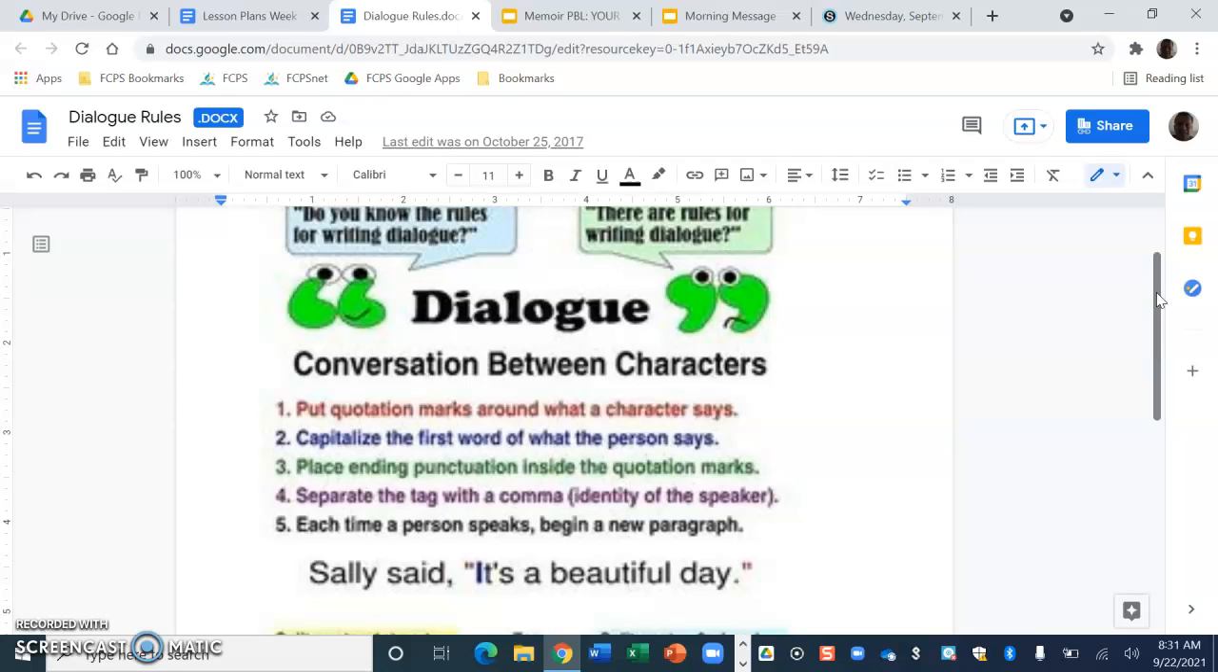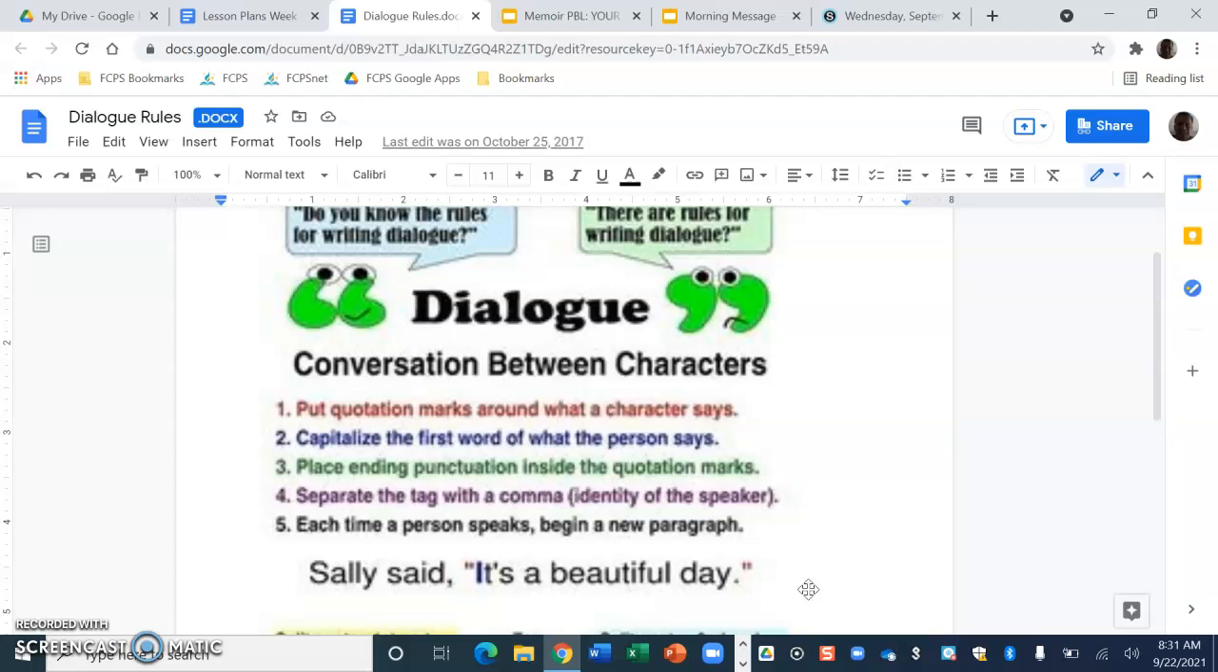First, you need to put quotation marks around whatever a character says. So if you see below, it says, Sally said, "It's a beautiful day." "It's a beautiful day" is what Sally is saying, so we're putting quotation marks around it. Second, capitalize the first word of what the person says. So you see the I in it's is capitalized.